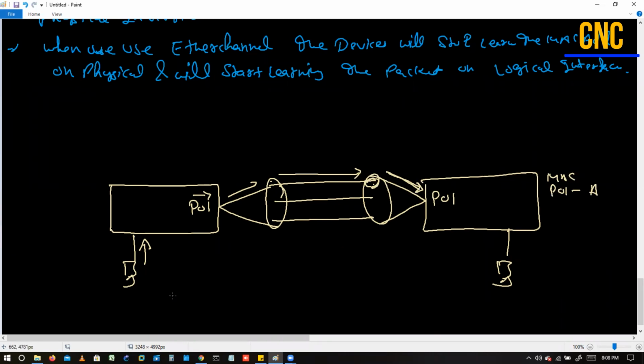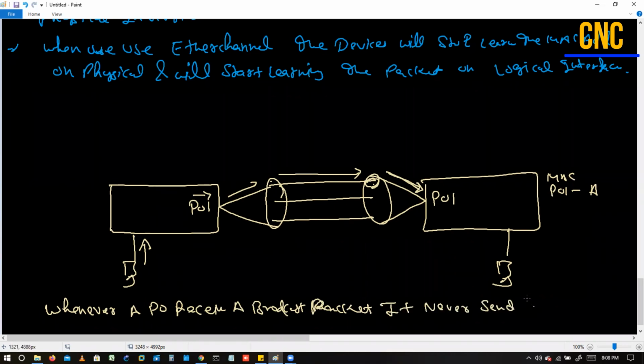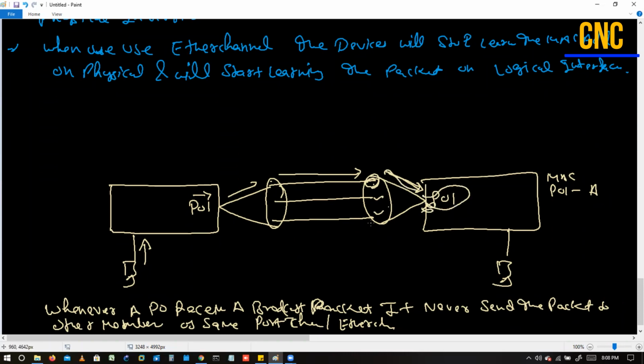And whenever a PO receives a broadcast packet, it never sends the packet to other members of the same port channel, or we can say EtherChannel. Right now, how many members do we have here? We have two other members in the same PO. So whenever this PO receives the packet, it will never send the packet out to other members.